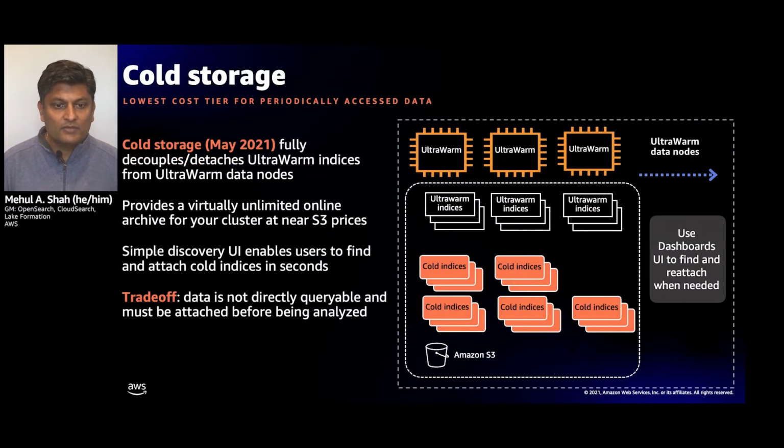So when you need to query some of these indices, you can reattach them again manually. You can discover them through our UI in OpenSearch Dashboards, and then start working with that data again. But now with cold storage, the nice thing is that you can scale the amount of data basically ad infinitum in your OpenSearch clusters.